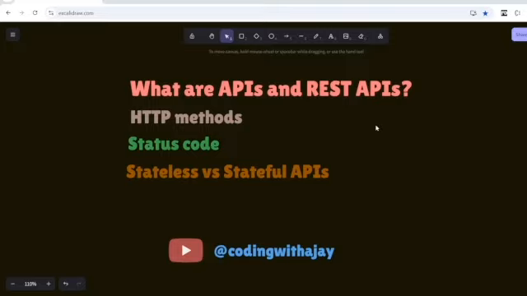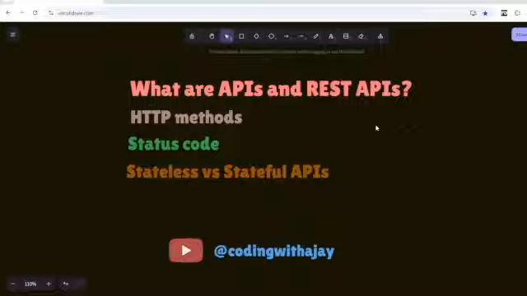While we were discussing the rules, there is an important thing, and I have seen this as a common mistake amongst developers while building REST APIs: they don't handle these things properly, which is status codes. So you need to be very, very careful about this.